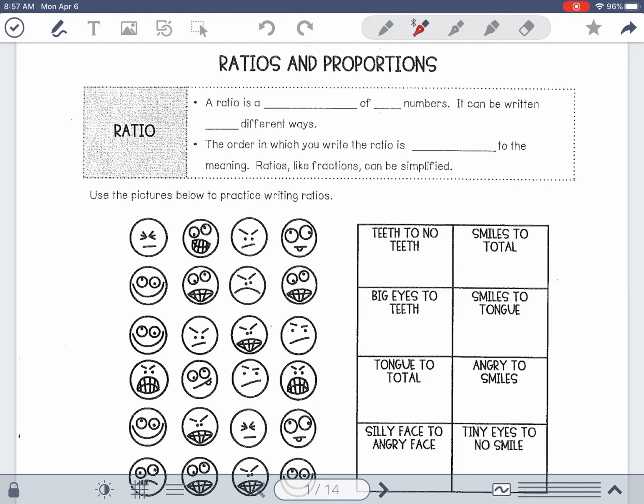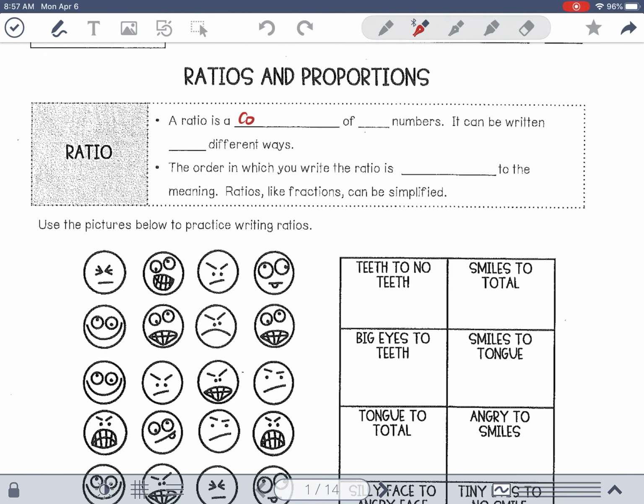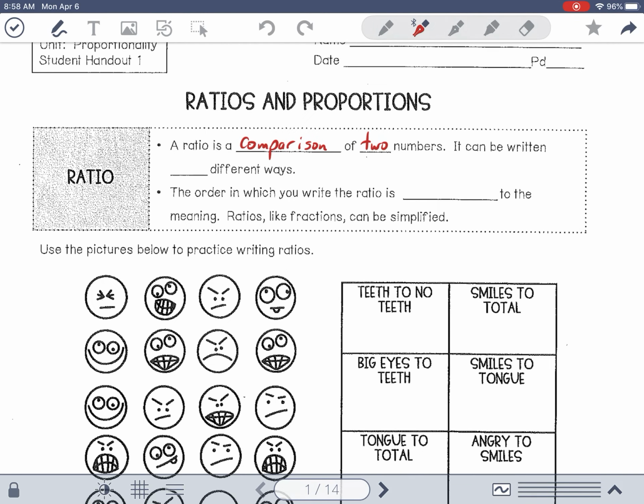Okay, so let's take a look at ratios. A ratio is when you compare two numbers. Now, how many different ways can you write it? Who remembers? Anybody? Come on, wake up. I know it's early. Okay, very good. You can write that ratio in 3 different ways.